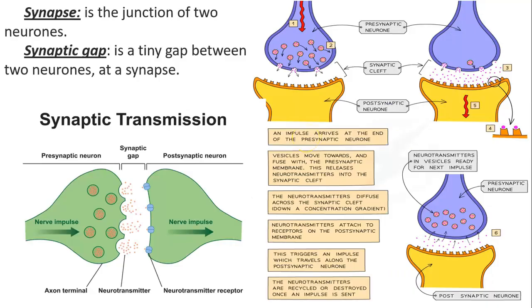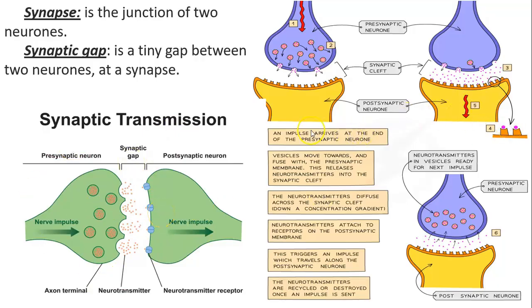So now, what's a synapse? It is the junction of two neurons. So what's the synaptic gap? It is the gap between the two neurons. So there is a synapse that is the junction of the two neurons together, where two neurons are going to meet. What's the synaptic gap? It is the very tiny and small gap between two neurons. So how do electrical impulses or nerve impulses travel through the synapse? This is a gap. So what will happen?